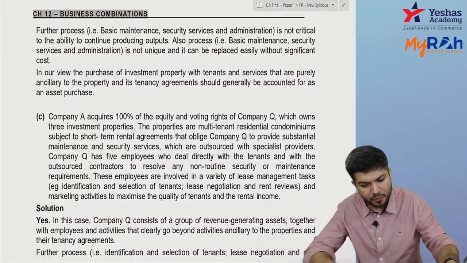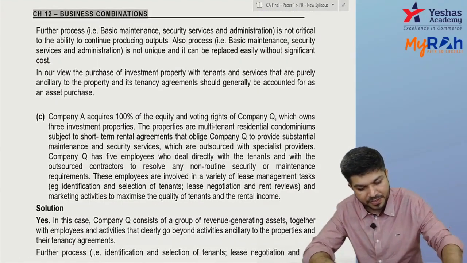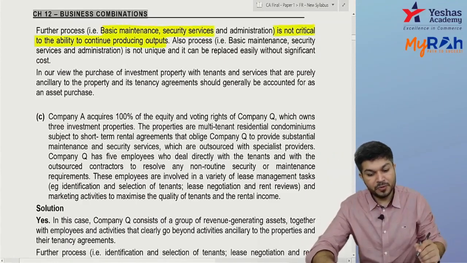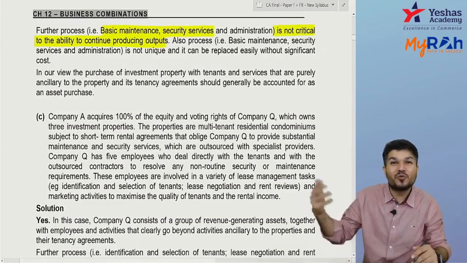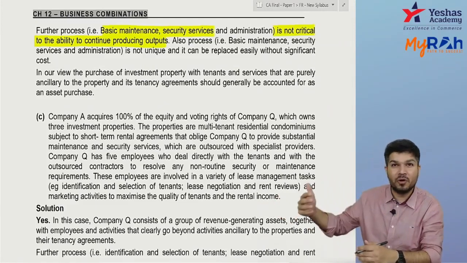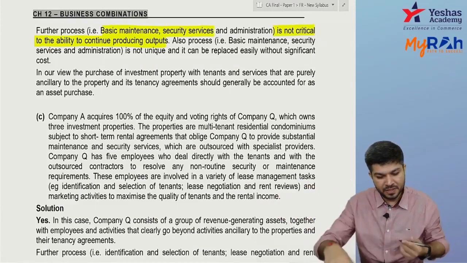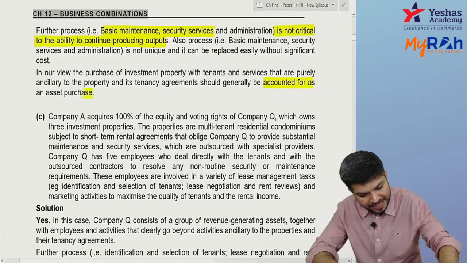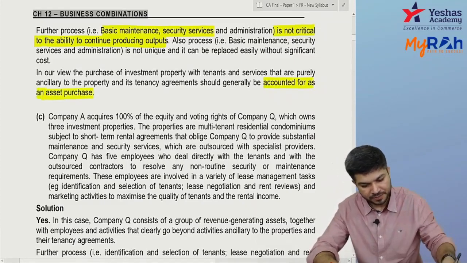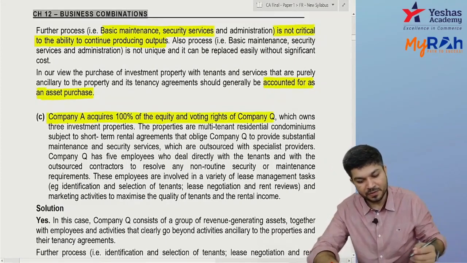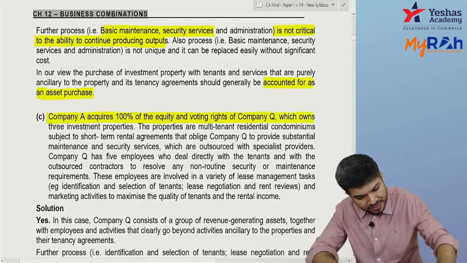Okay, the check C point. One more thing, you are providing some maintenance and security service. So the maintenance and security services provided are not critical for producing the output, and are actually outsourced to other people. They can be easily replaced. Instead of this contractor, I may hire another contractor. So in view of this, it should be accounted for as an asset purchase. Now C point, you acquired 100% of company Q, which owns 3 investment properties.